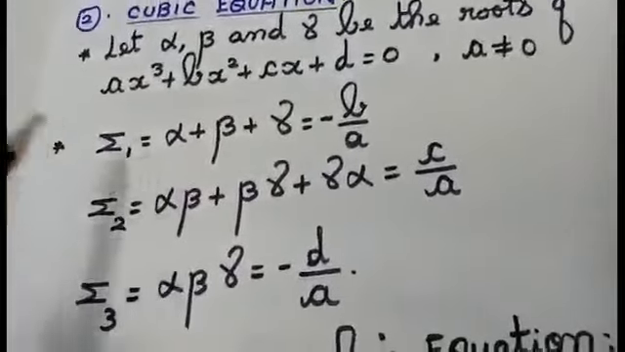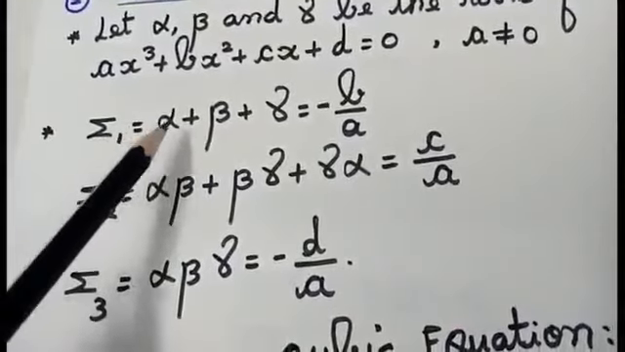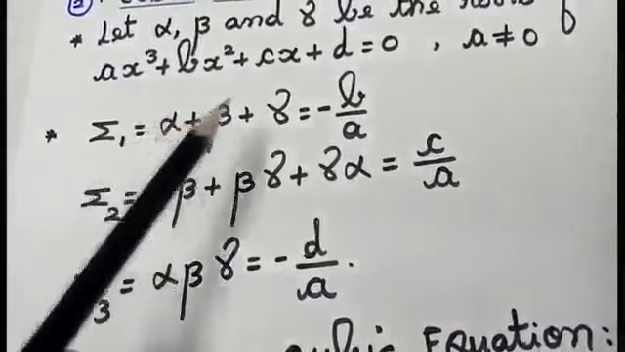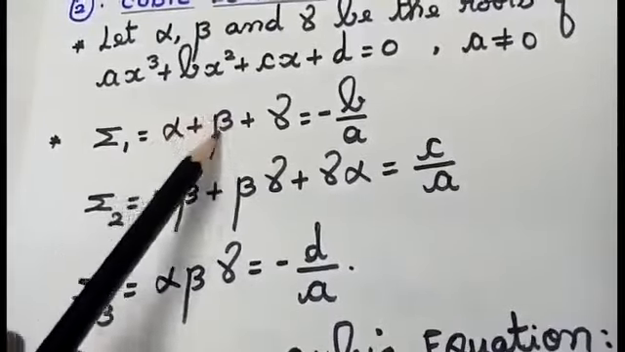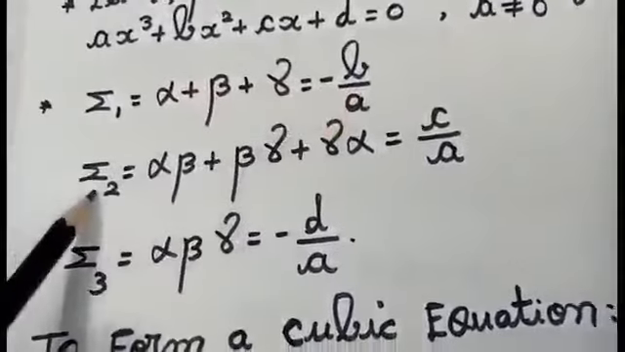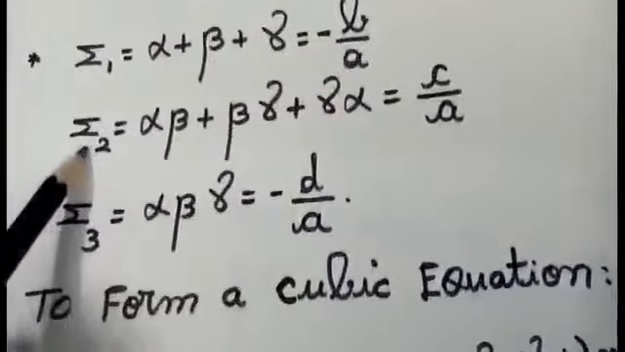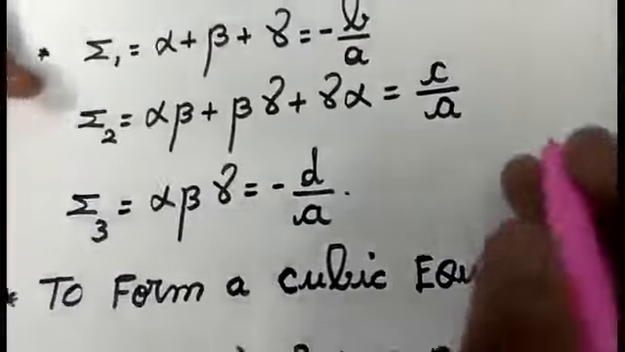For notation purpose they are using this one, that is summation 1 means I am going to have only one root at a time. I am going to add all those roots separately, that is alpha plus beta plus gamma equal to minus b by a. Summation 2 means I am going to pair the roots. So I'll tell you how to keep this in your mind.